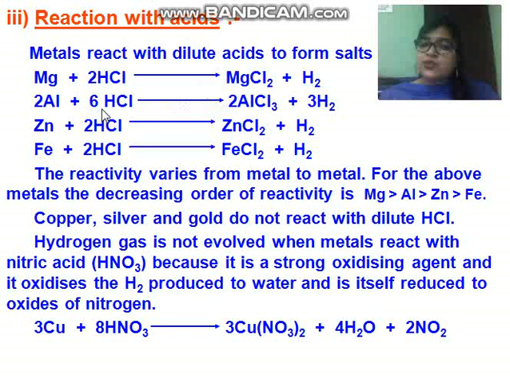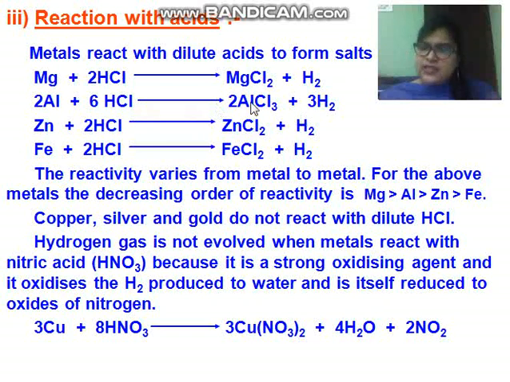Here magnesium is treated with hydrochloric acid. It will form magnesium chloride, that is salt, with release of dihydrogen gas. But the reaction will be less rapid. Now secondly, you can see here aluminum treated with HCl, dilute acid. It forms aluminum trichloride with release of dihydrogen gas.